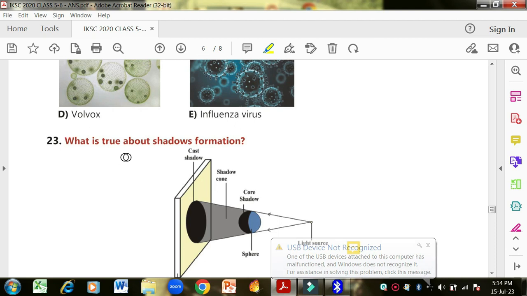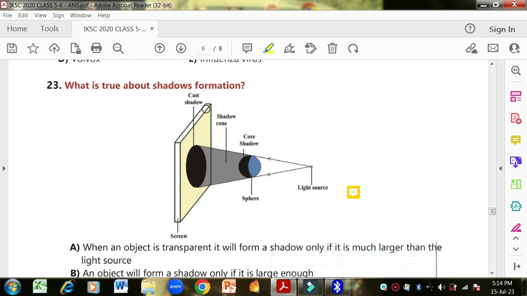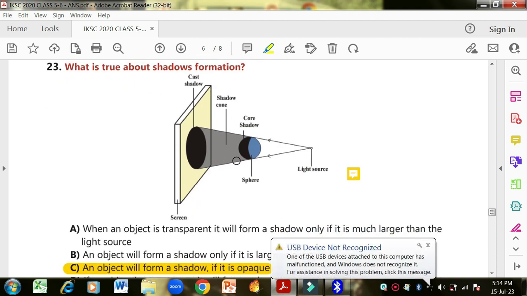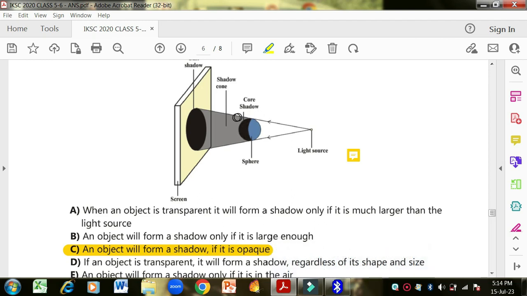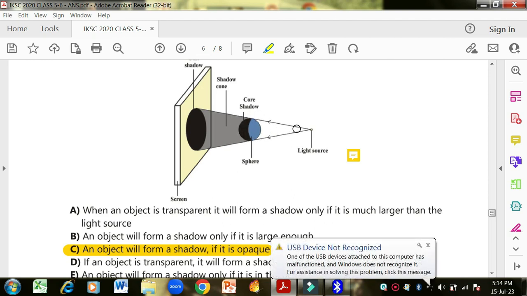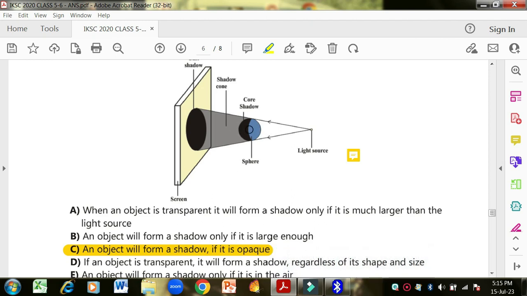What is true about shadow formation? Now here you can see this is the light source, and from here the light is striking towards an object over here. This is a sphere. Now you can see that the light is falling on the sphere, and here we have a shadow. A shadow is formed. It means that the light is not passing through the sphere.